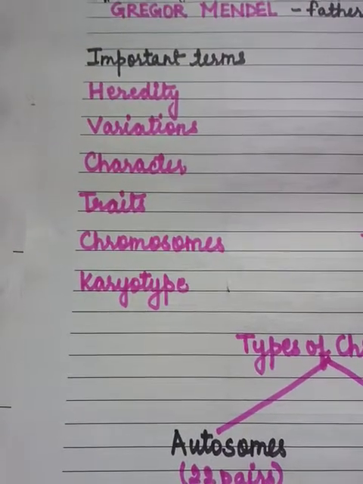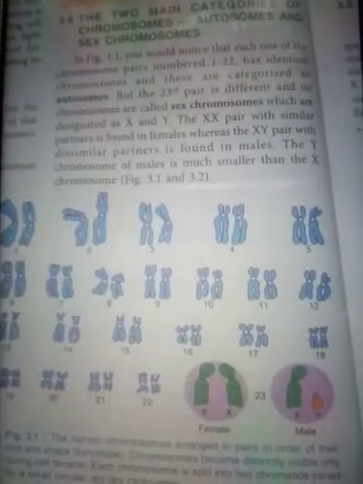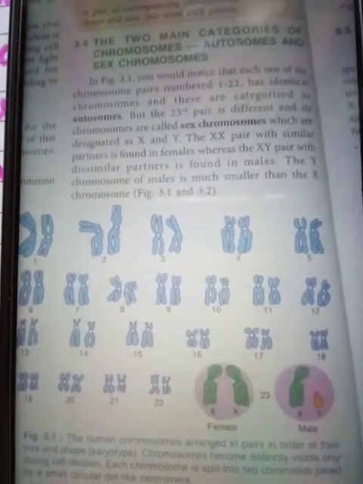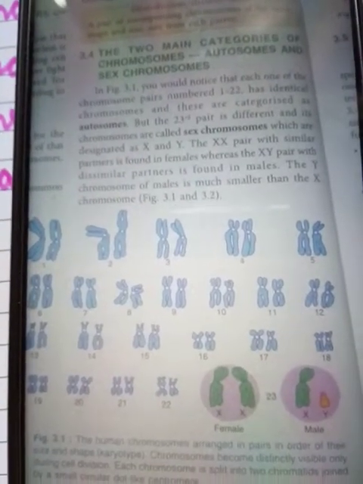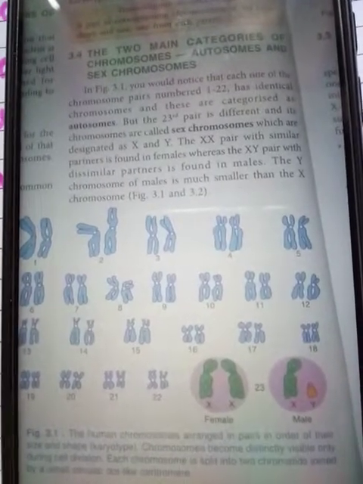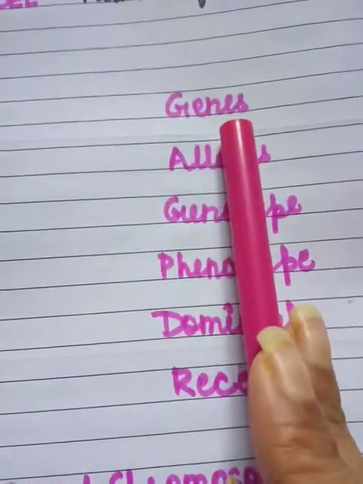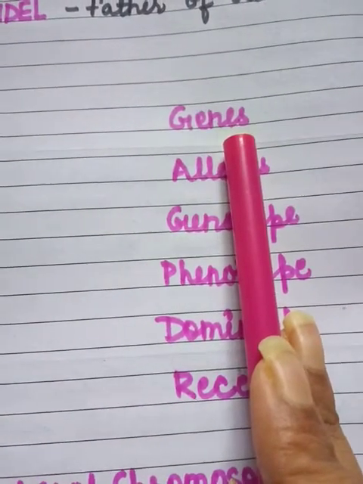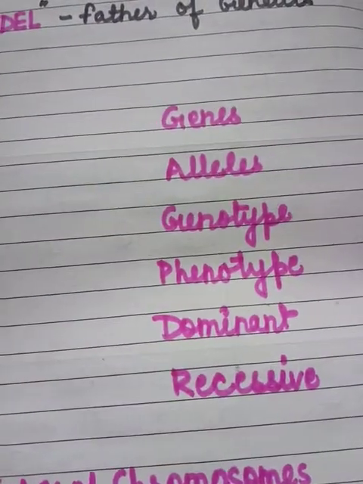Next we'll deal with the karyotype. What is karyotype? Karyotype is the arrangement of the chromosomes according to their shape and size. This is the particular figure of the karyotype. You can see all the chromosomes with their pairs arranged according to their shape and size. Next is genes. Genes are the specific parts, or the DNA segments, of the chromosomes which determine the hereditary characters.